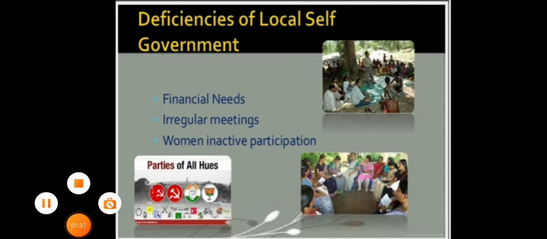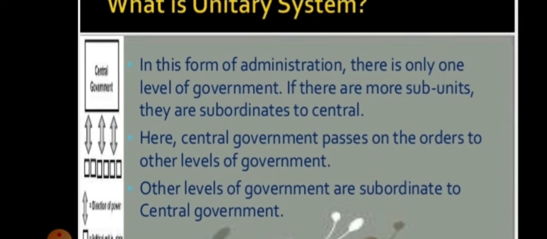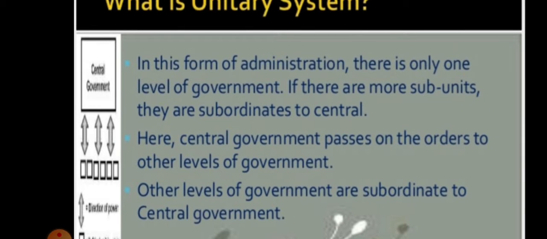So let's start with what is federalism. Let's see what the unitary system is first of all, and then we will see the difference between the unitary system and the federal system. In this form of administration there is only one level of government. If there are more subunits, they are subordinate to the central government. The central government has the final say, and they are answerable to the central government.